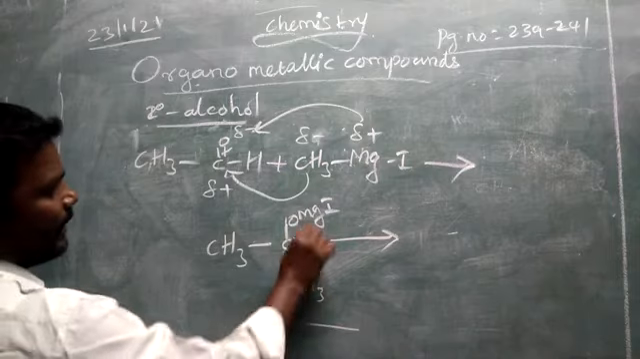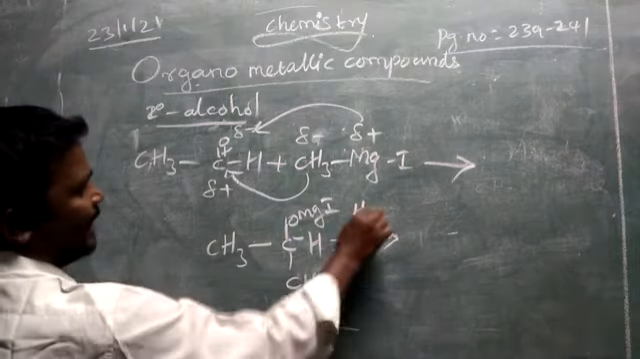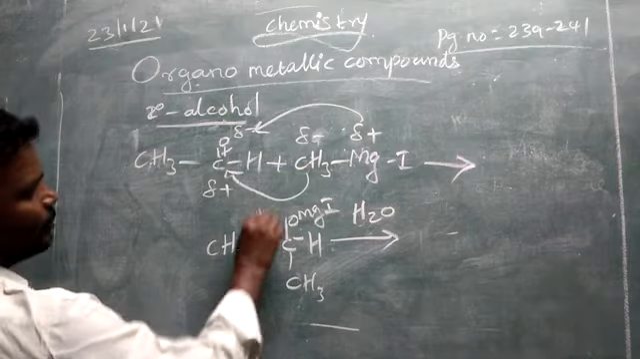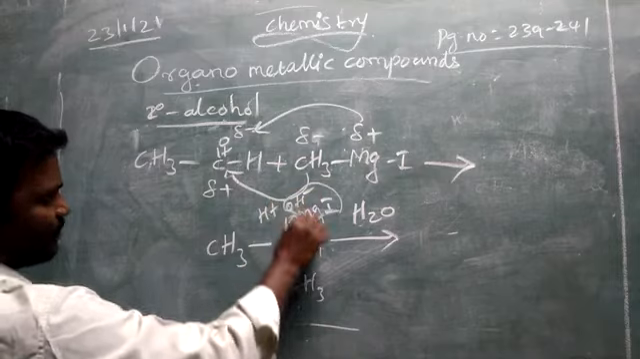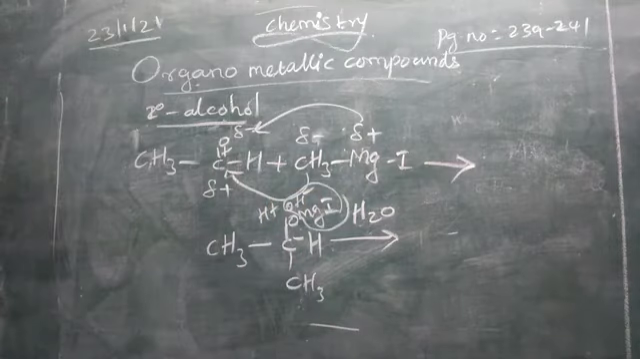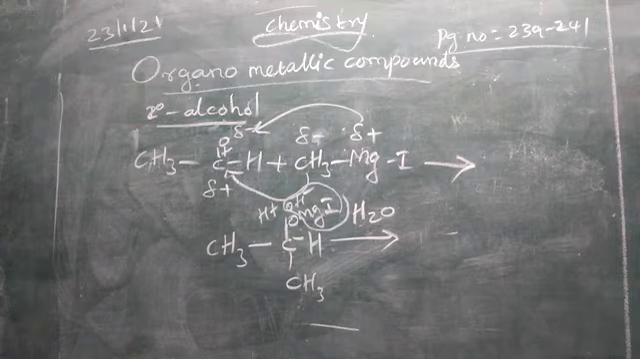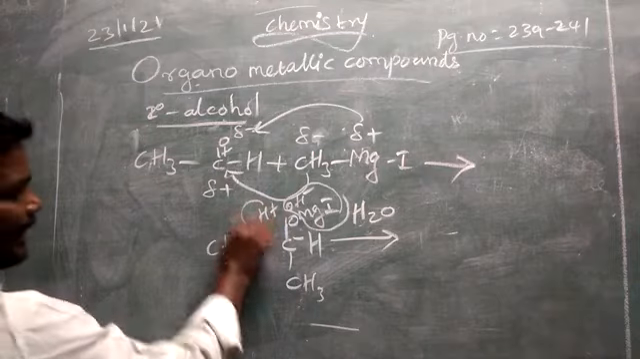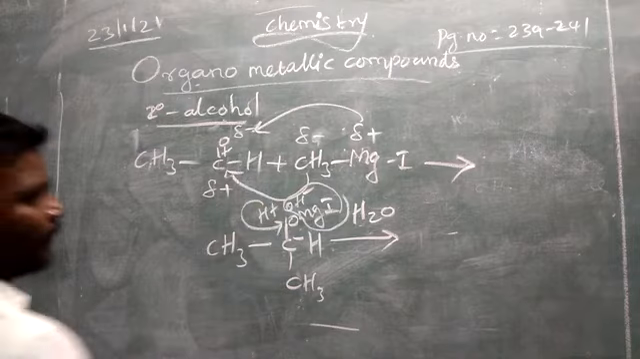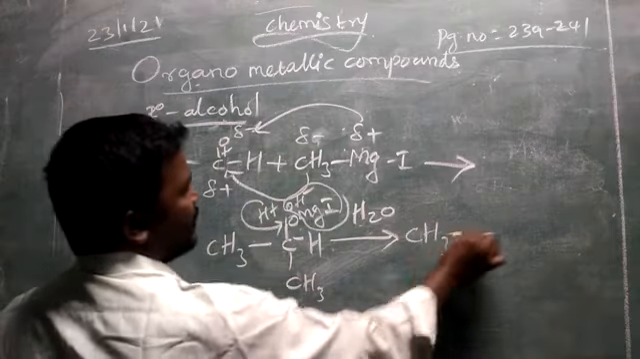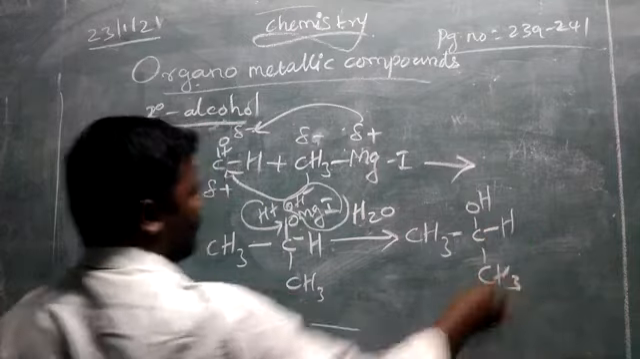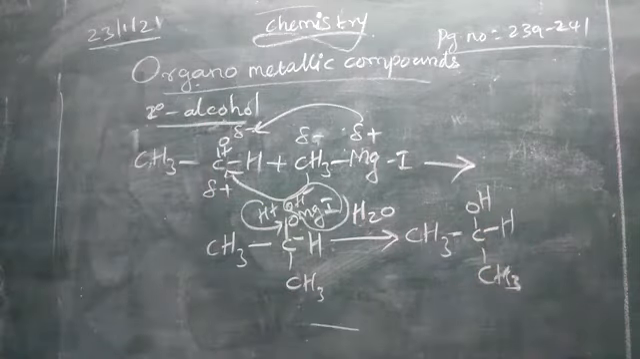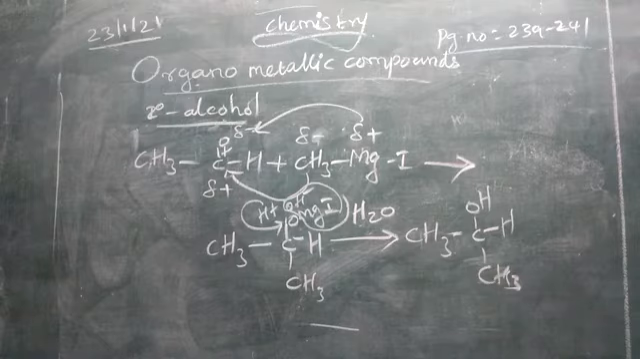Here we have hydrogen. On hydrolysis reaction, as usual, H plus and OH minus. OH with this Mg will go as a side product. You substitute the hydrogen on the oxygen. We will get CH3CH(OH)CH3, 2-propanol. It is an example of a secondary alcohol. How?